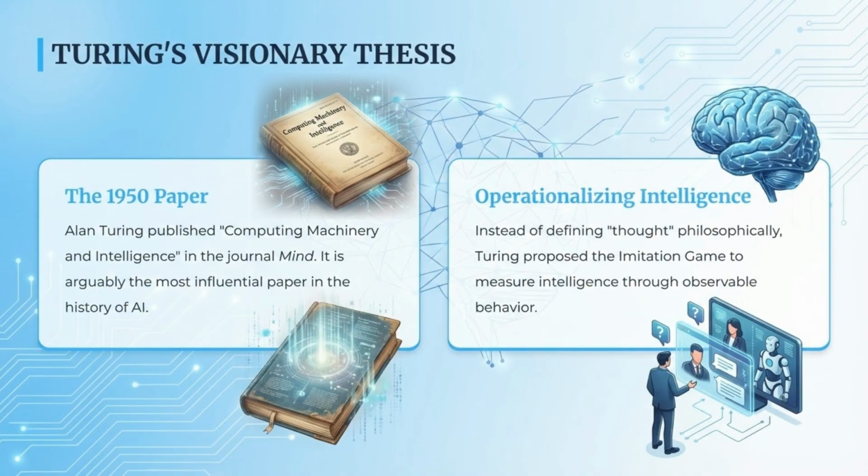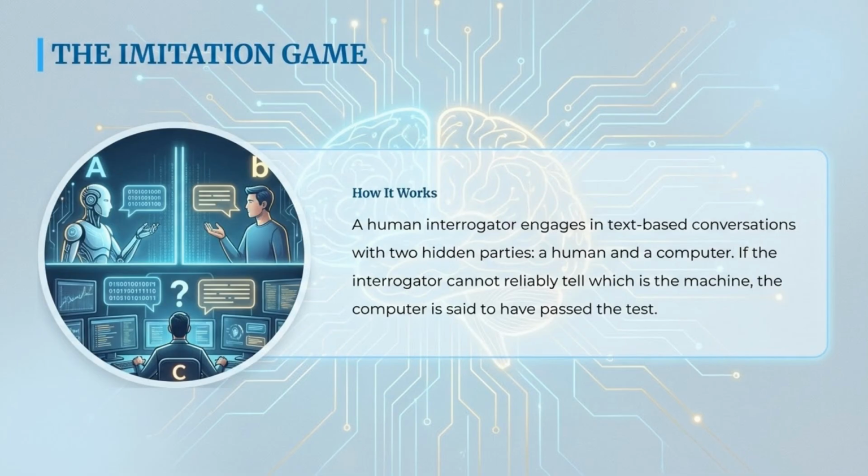Turing's influential 1950 paper, Computing Machinery and Intelligence, proposed the imitation game. Instead of defining thought philosophically, he suggested measuring intelligence through observable behavior. In the imitation game, a human interrogator has text-based conversations with a human and a computer, both hidden. If the interrogator cannot reliably distinguish the computer from the human, the machine passes the test.